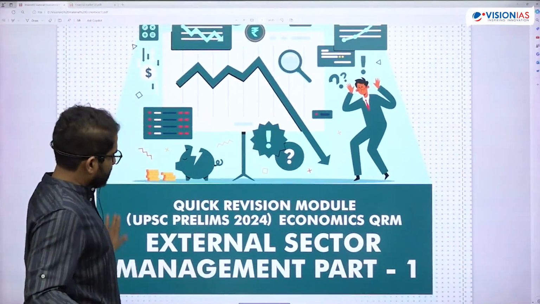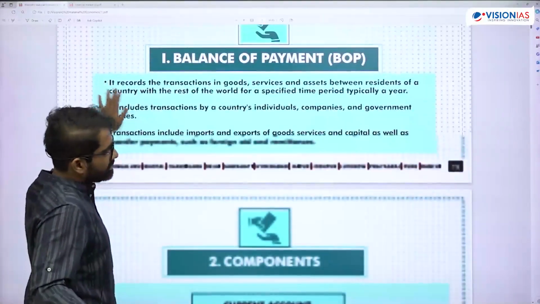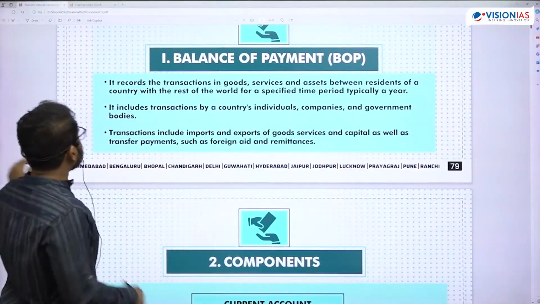Okay, so this is the first area that is related to the external sector.